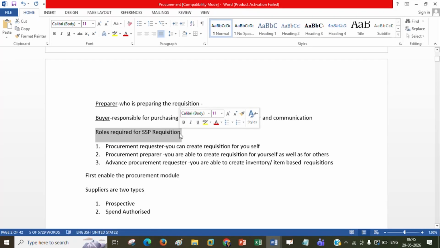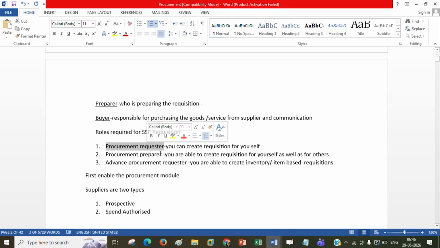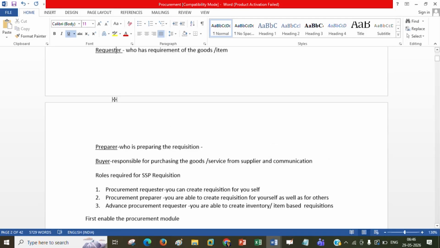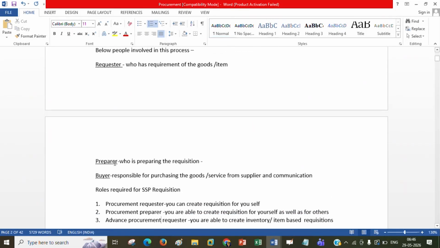The roles we already defined, created and assigned to users, right? Administrative role, procurement manager, IT security manager, supplier administrator, a lot of roles we assigned. Here, procurement requester: if you have this role, then you can create a requisition for yourself. Requester means the one who requires the material. Procurement preparer means he can create the requisition for himself as well as for others.